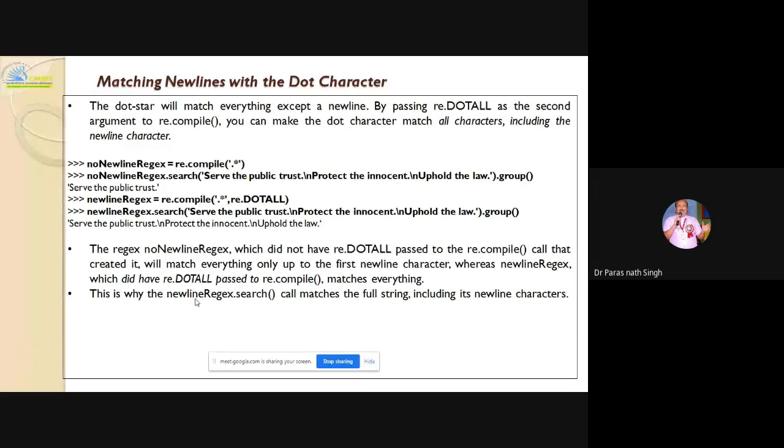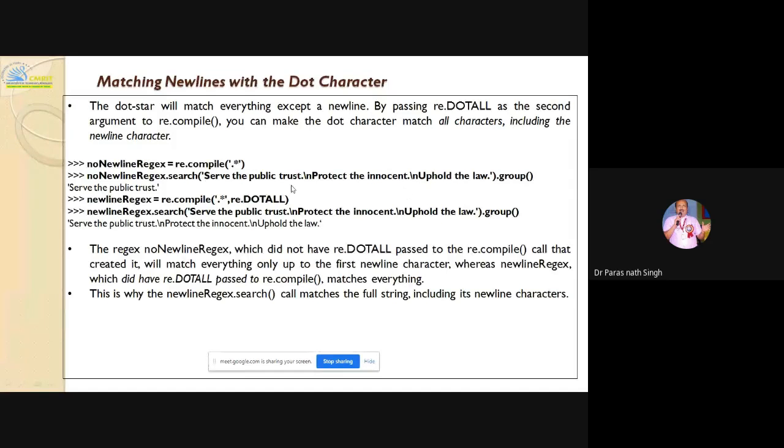Dot star matches everything except a new line. By passing re.DOTALL as the second argument, you can make the dot character match all characters, even the new line character. So you are just giving the dot star. Changing the lines here: serve the public trust, newline, protect the innocent, newline, uphold the law. Then you make the group. Here you are checking with re.DOTALL, so it will display everything. And with group, it shows serve the public trust, protect the innocent, uphold the law.